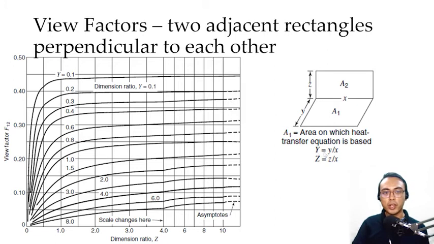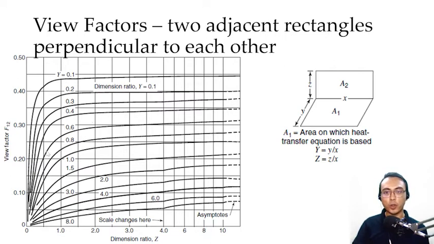Capital Y is simply the width of the lower rectangle divided by x, which is the length of the rectangle. And then capital Z is simply the width of the second surface divided by the length of the second surface. If you know the value of Z, you can take a look at this x-axis, the value of Z, and then project it upwards to the value of your Y. So the curves given on the graph here show you different values of Y.